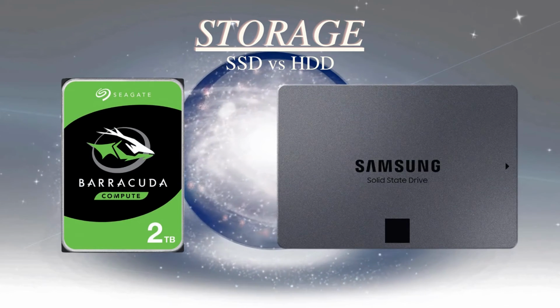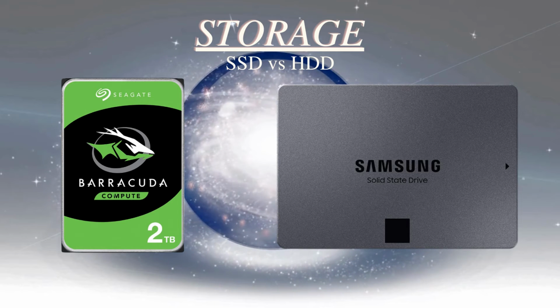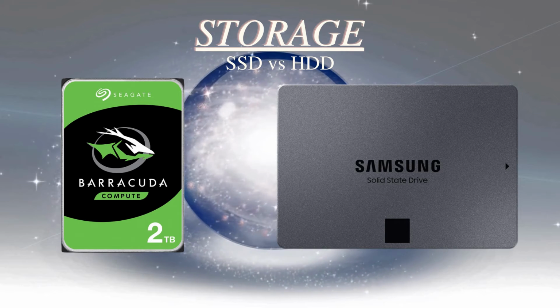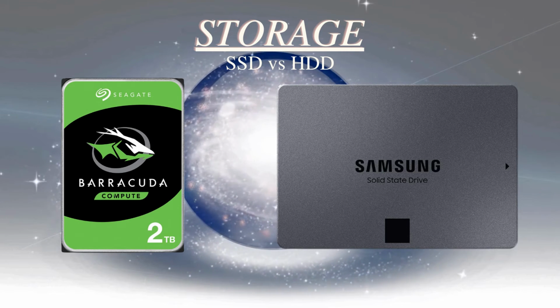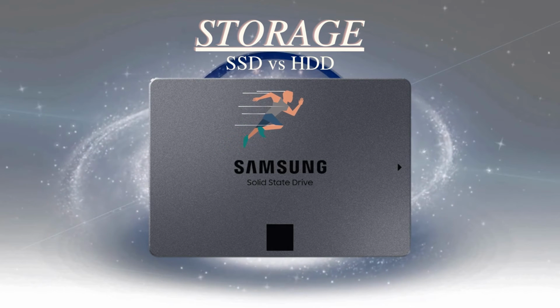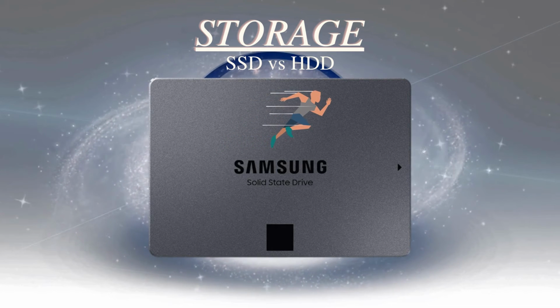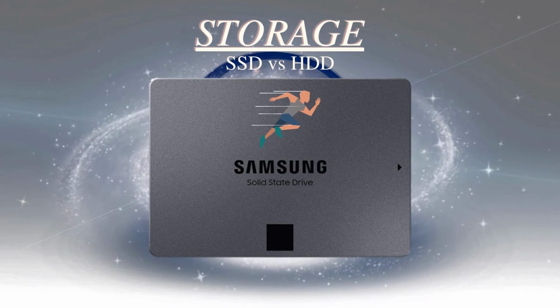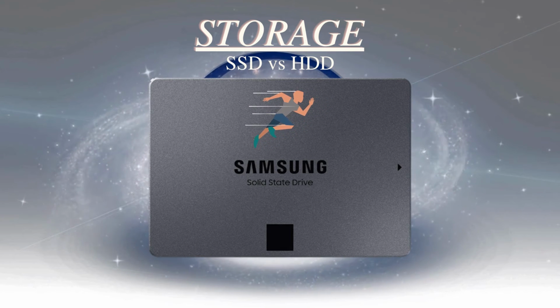Storage. Self-explanatory, but there are two very different types of storage you can purchase. Hard disk drives are cheaper and older than the modern solid-state drive. Solid-state drives are on average roughly double or more the price per GB when compared to hard disk drives. They are, however, almost 30 times as fast as hard disk drives.